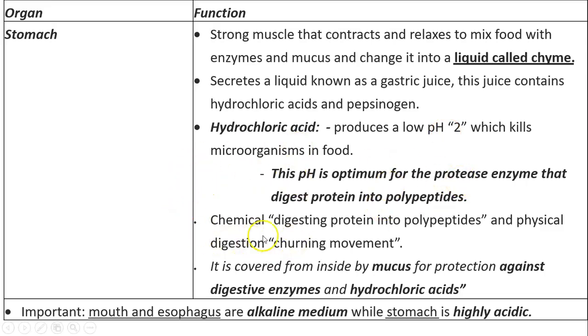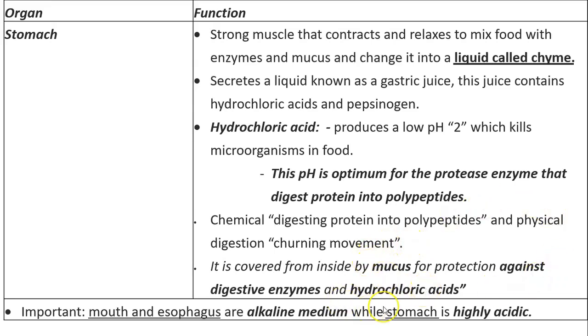So the chemical digestion turns protein into polypeptides, and the physical digestion is what turns the food into the chyme. It is called the churning movement of the stomach. But how does the stomach protect itself from this very acidic medium or the HCl inside it? It protects itself by being covered from the inside by mucus.